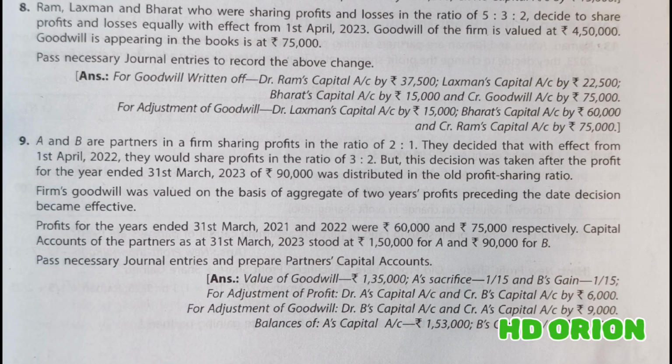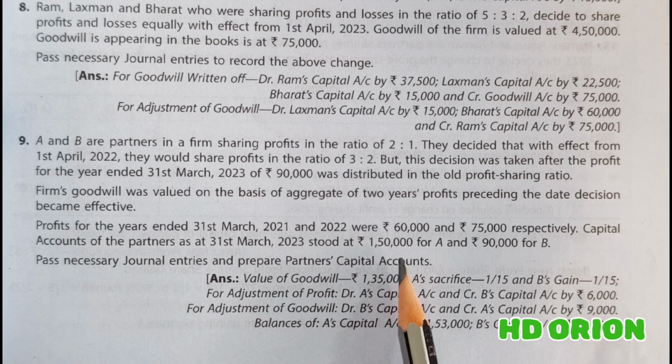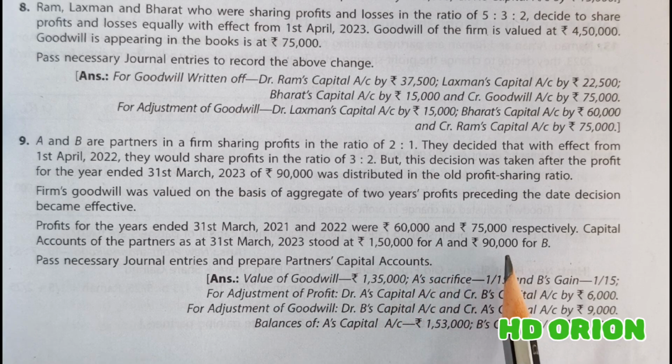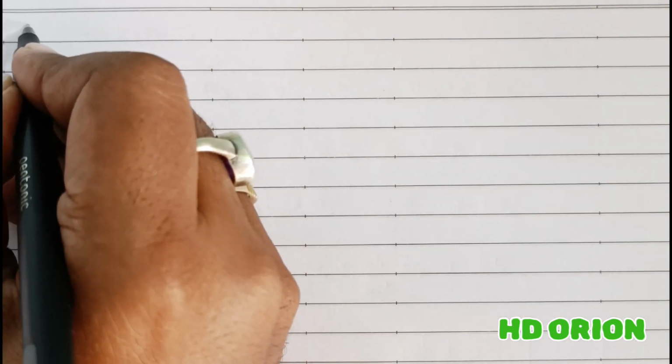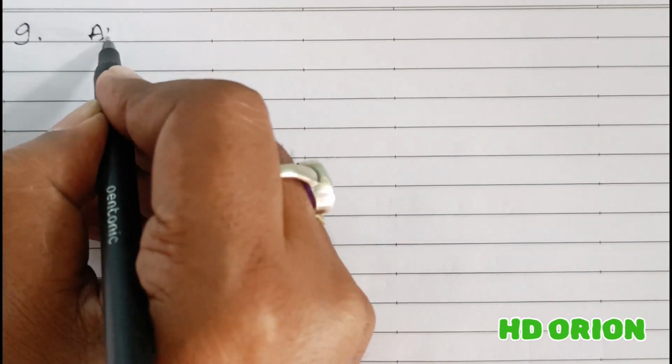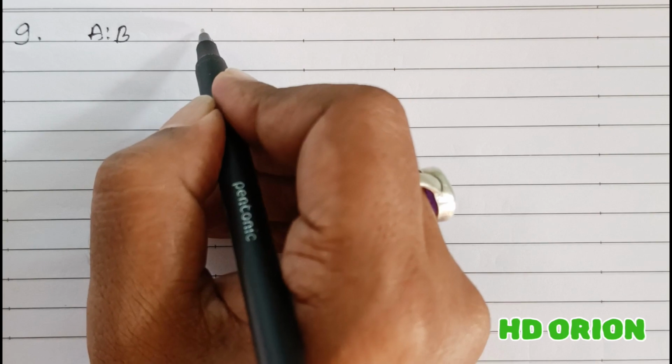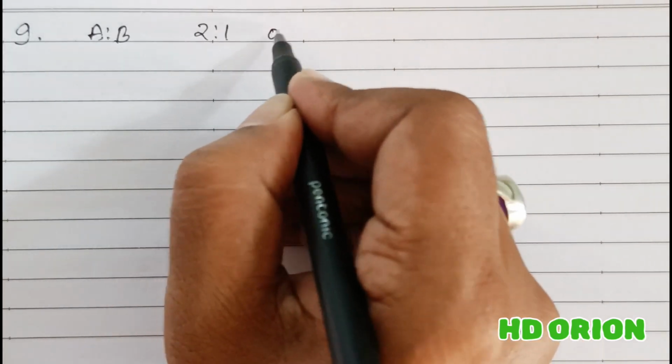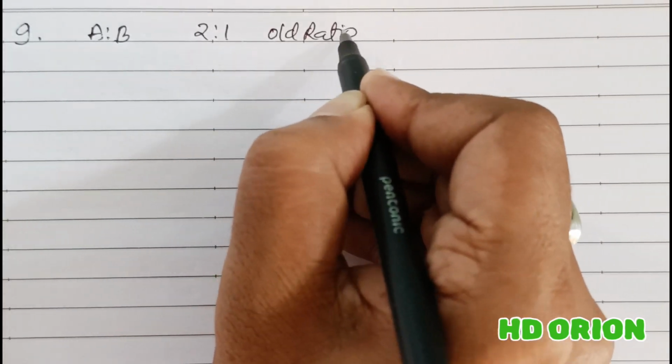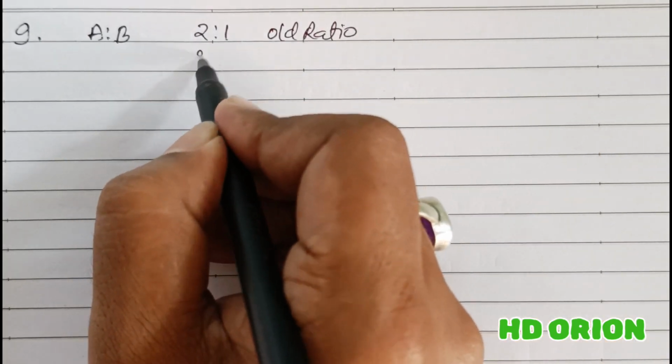Capital accounts of the partners as at 31st March 2023 stood at rupees 1,50,000 for A and rupees 90,000 for B. Pass necessary journal entries and prepare partners' capital accounts. So let us see the solution. Solution 9: there are two partners A and B and their old ratio is 2:1. This is the old ratio. And the new ratio is 3:2.